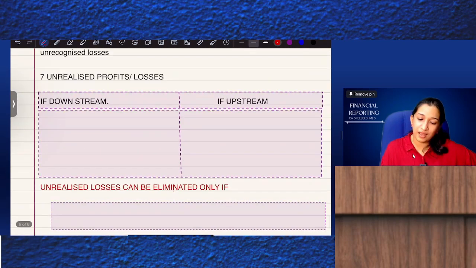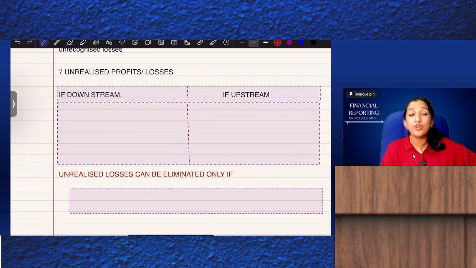Now, last one. What is the treatment of unrealized profits or losses?